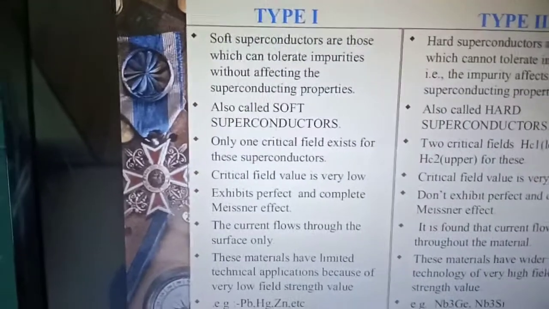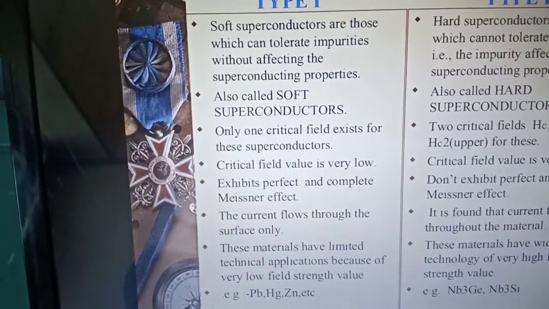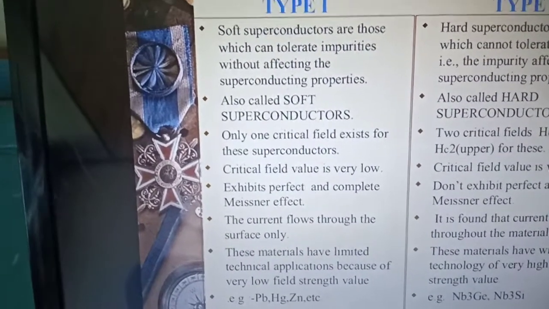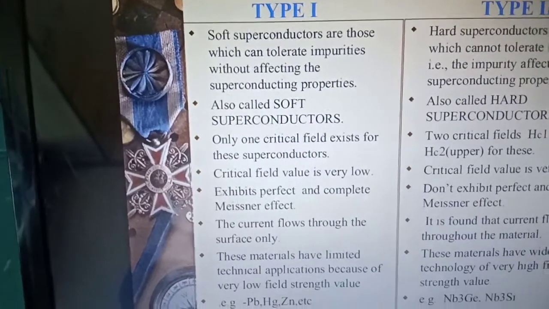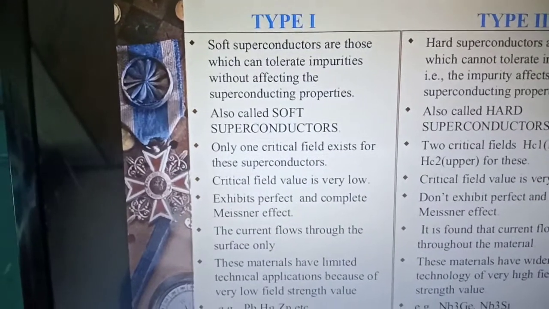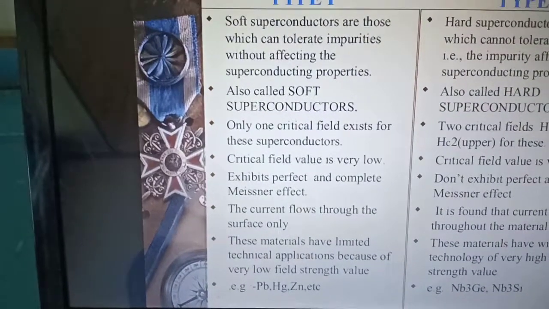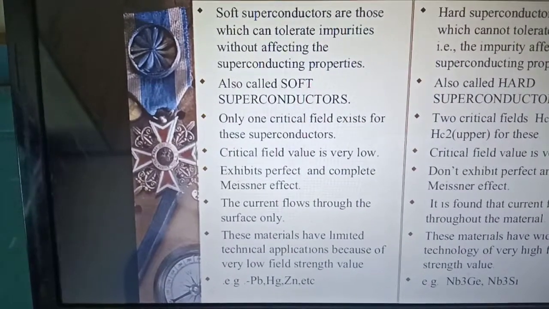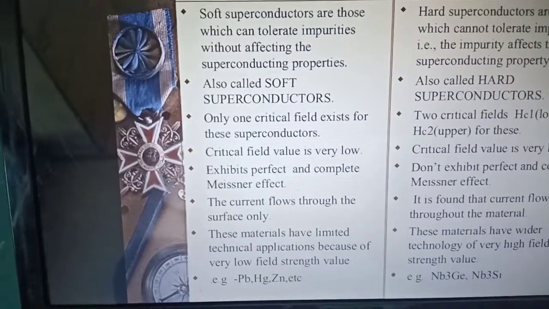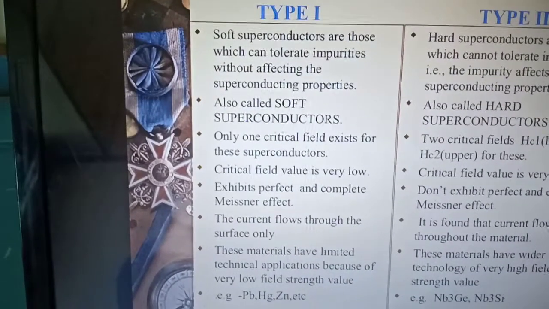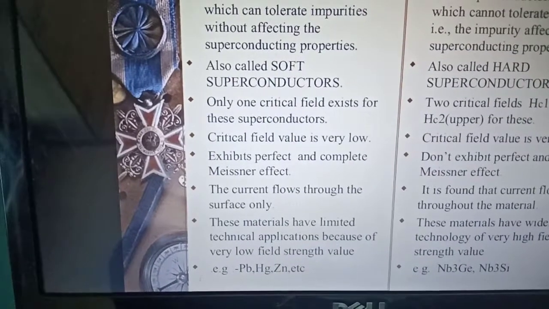In the case of soft superconductors, that is type 1 superconductors, there is no effect on the superconducting properties when impurities are added. Because of that, they are called soft superconductors. Only one critical field exists for these superconductors, and the critical field value is very low. These superconductors show a complete Meissner effect.